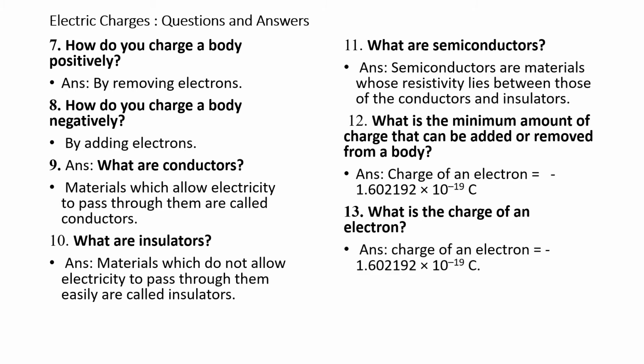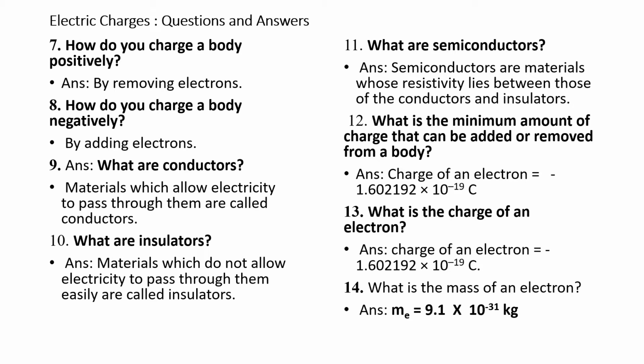That is, charge of electron is equal to minus, it is negatively charged, minus 1.602192 into 10 to the power of minus 19 coulomb. What is the mass of an electron? Mass of electron is m suffix e equals 9.1 into 10 to the power of minus 31 kgs.